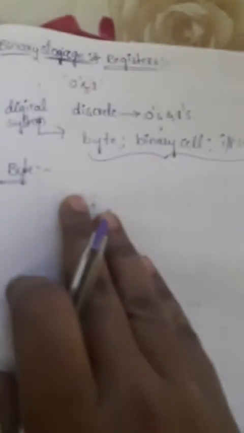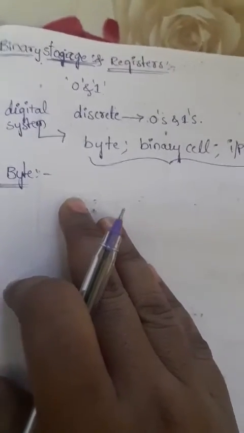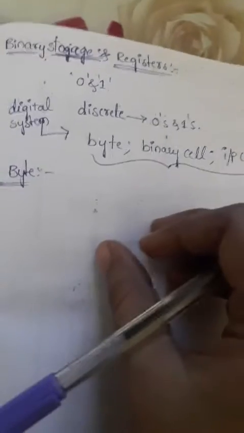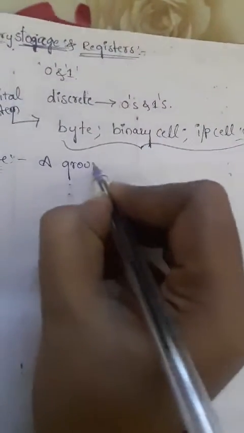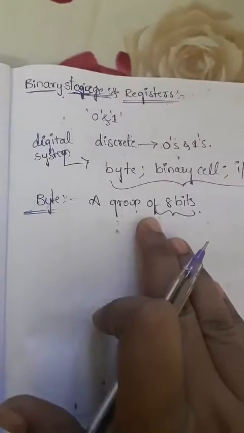A byte is a group of 8 bits. Remember that point: a group of 8 bits we call a byte. For example, I can write 1 byte as 01001000.